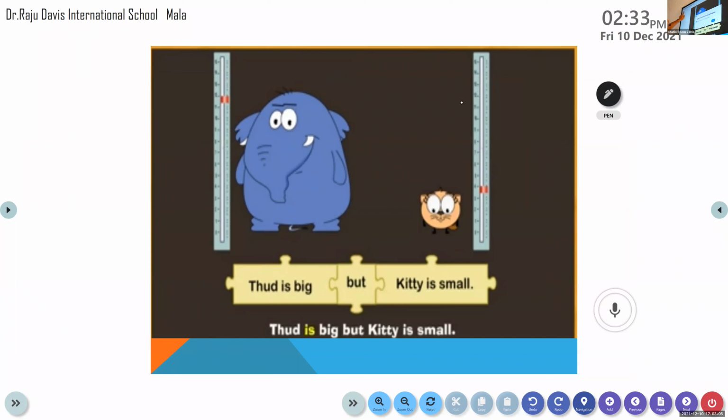Look at the picture, all of you. So you can see the picture here. We can see the difference. You can see the opposite. One is big and one is small. So we have to use the conjunction but. So the elephant is big, but the kitty is small. Clear to all of you? Have all of you understood?